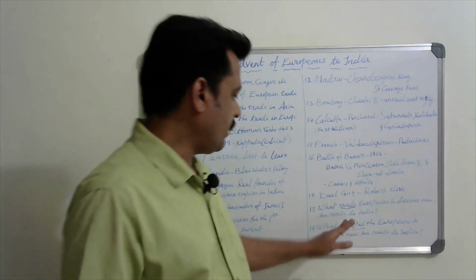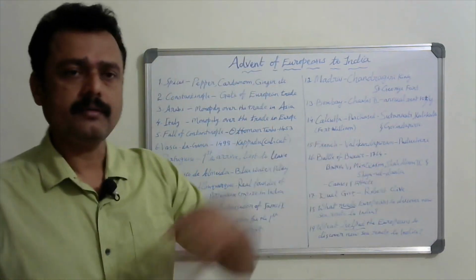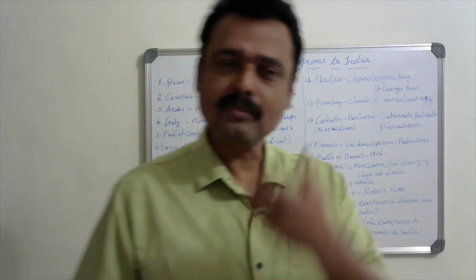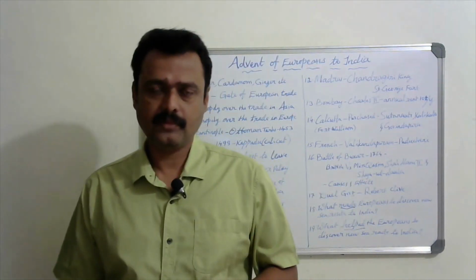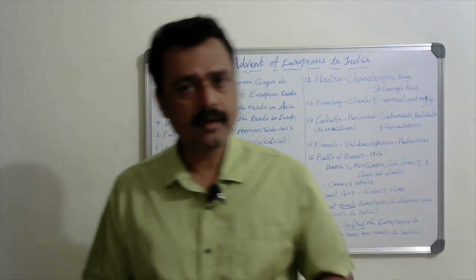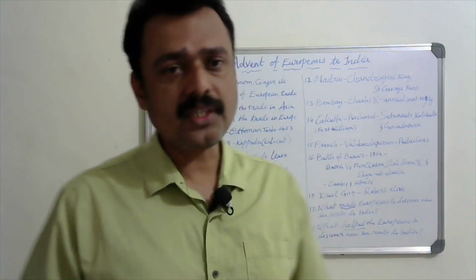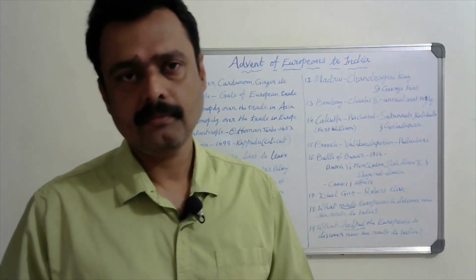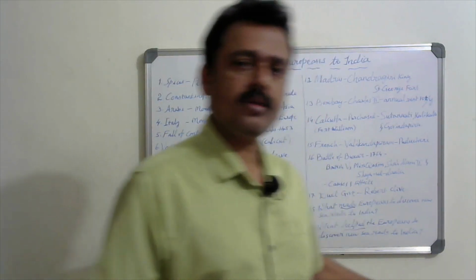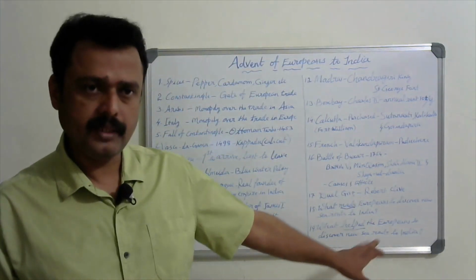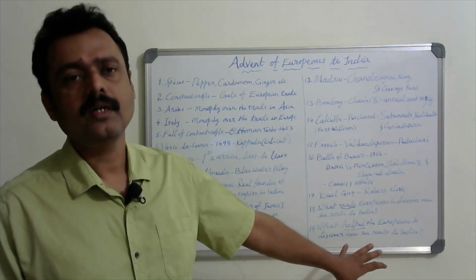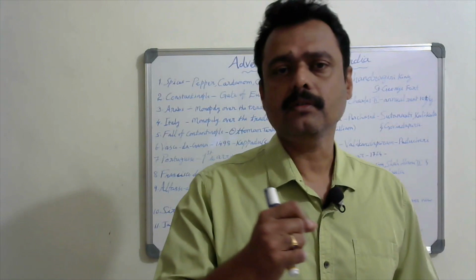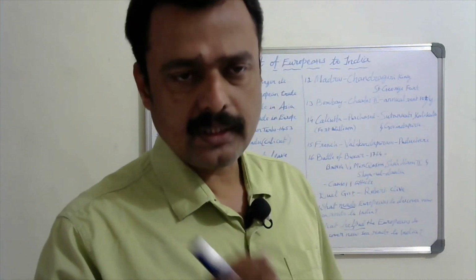And here, what helped? Actually, support from the king and the princes in Europe was one thing. And the Christian missionaries supported the sailors to discover the new sea route to India. Moreover, another question is also possible here: how did scientific inventions help in the discovery of the new sea route?